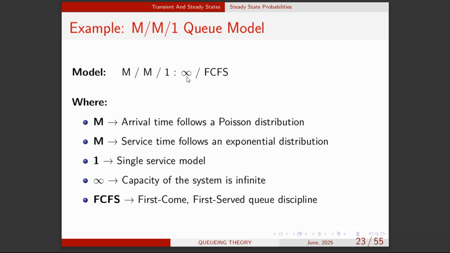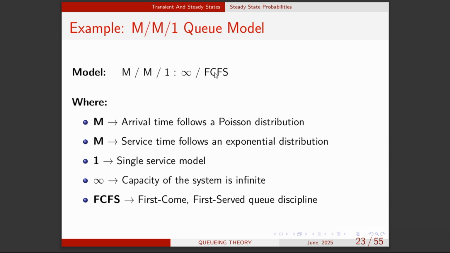Okay, so infinite means this is the capacity of the system. It means that the system can contain any number of elements or customers that we can have. So this cannot be applied to human beings because in the human beings case, we know that the world's population is known. So there's no way we have infinite human beings. So this can be seen in elements, yeah, in rare cases.